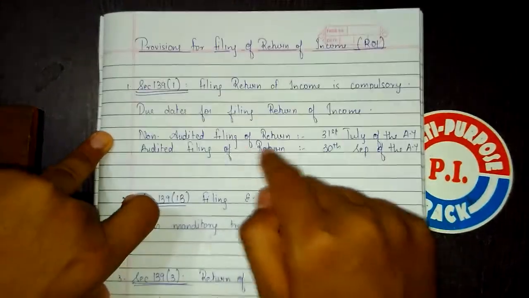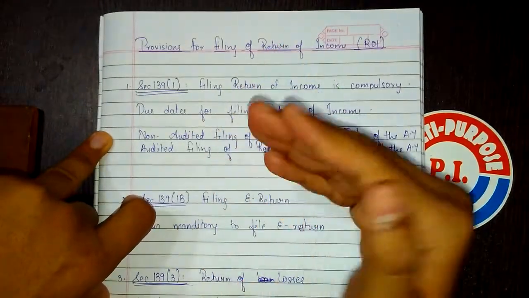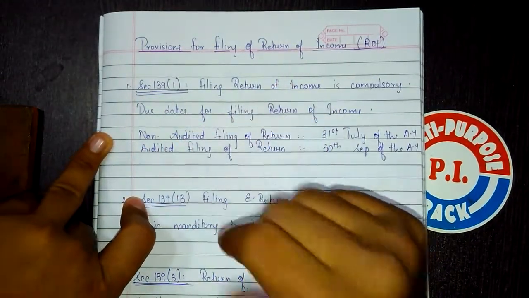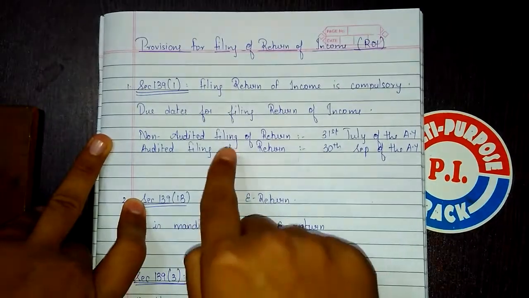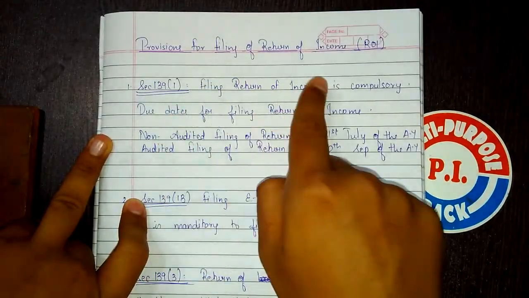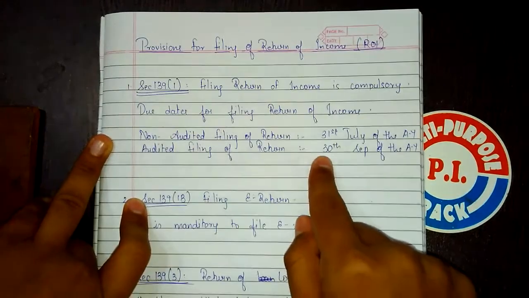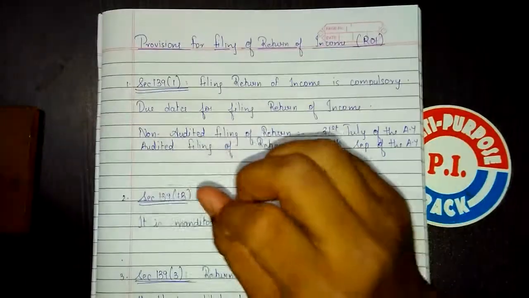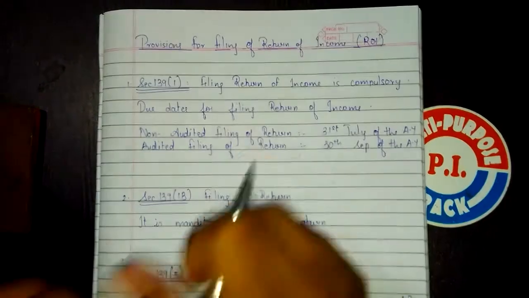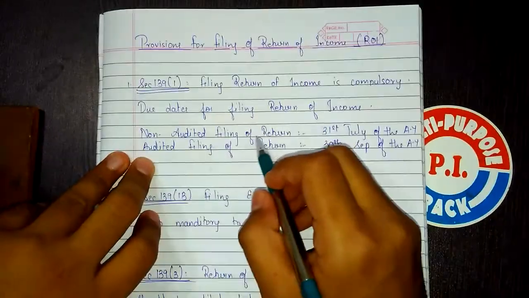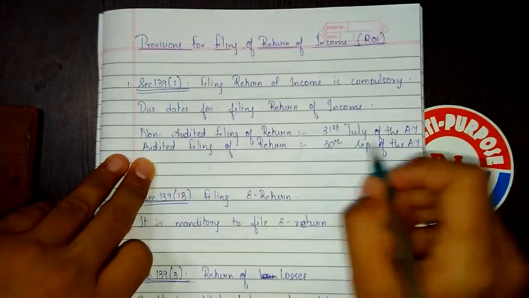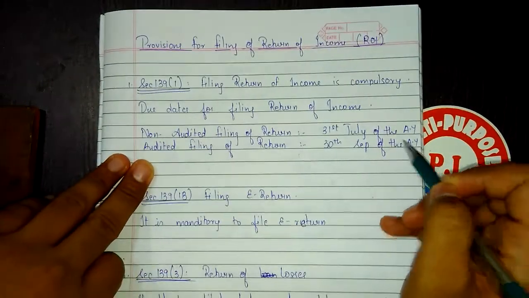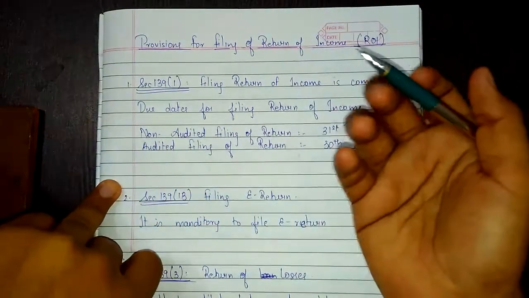Audited filing of return means SSC who has audited his books of accounts. For such SSC, the due date for filing of return of income is 30th September of the assessment year. So now you might have a doubt in your mind why non-audited SSC filing of return is on 31st July of the assessment year and audited filing of the return is on 30th September of the assessment year. Now let me explain why it is so.